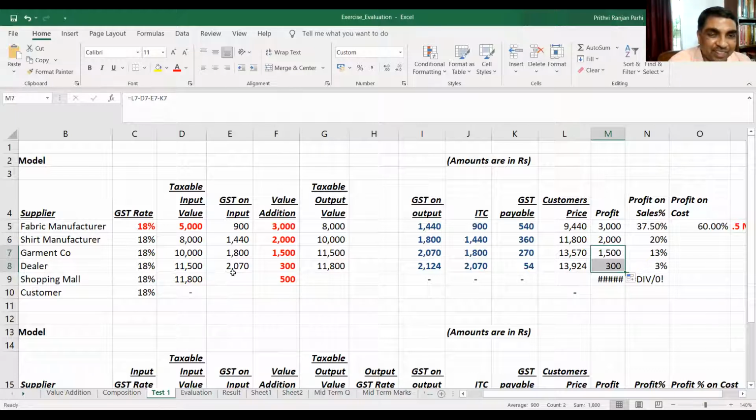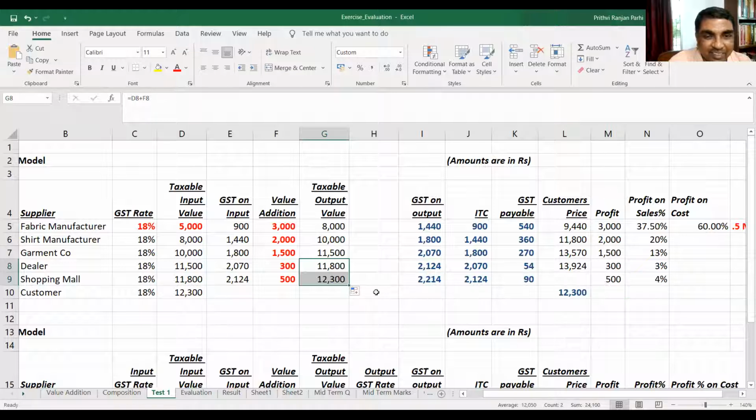Now the shopping mall is purchasing at 11,800. On that GST input, he'll be paying 2,124, which was charged by the dealer. And taxable output value will be how much? 11,800 plus 500, 12,300.